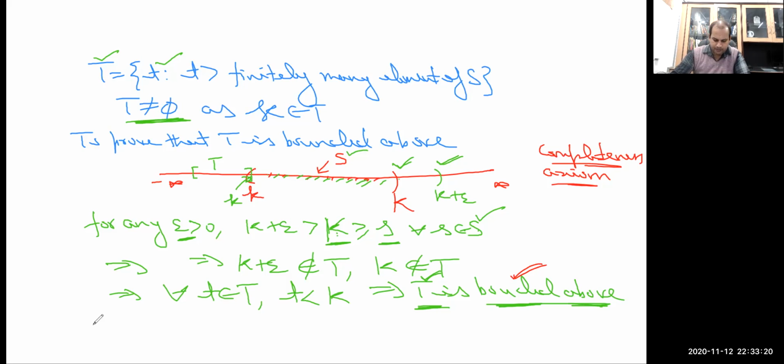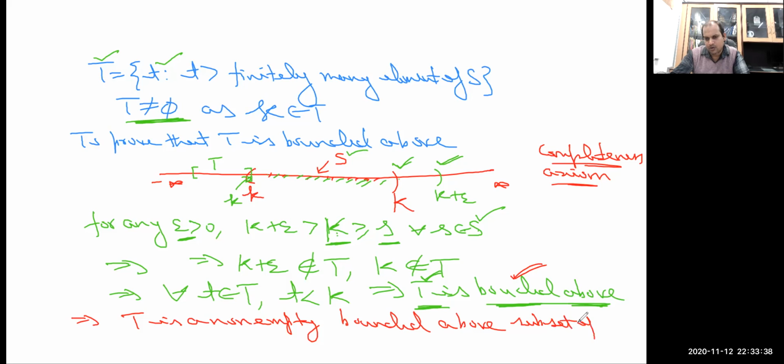So this implies T is a non-empty bounded above subset of R. This implies that T has the least upper bound or supremum, that is, among all upper bounds, the least one is called the supremum. Say U.